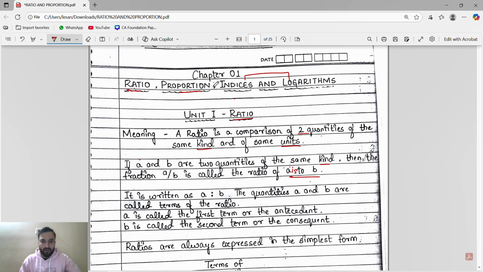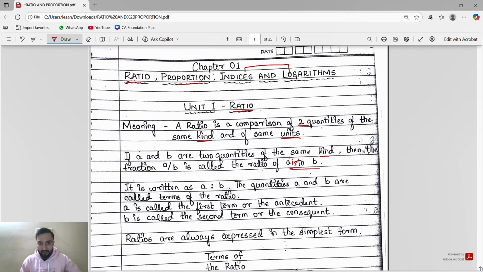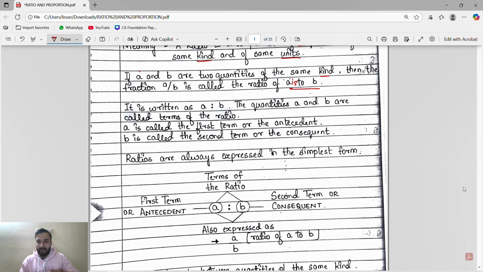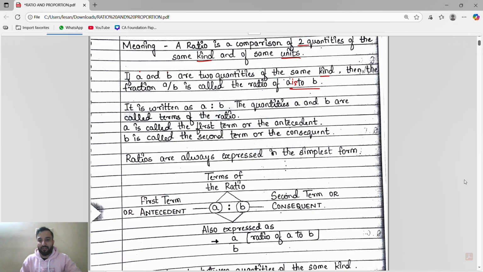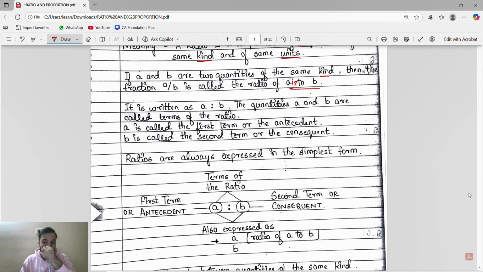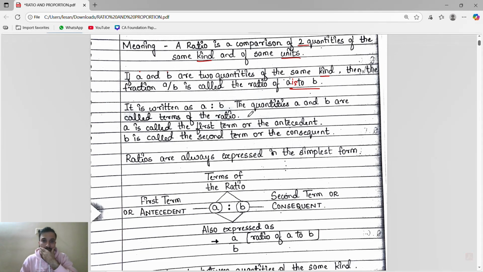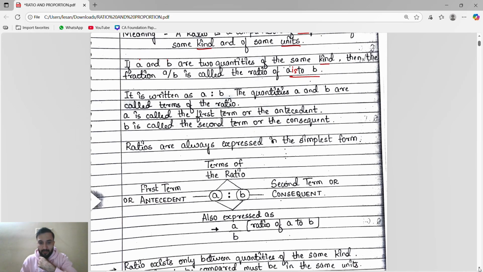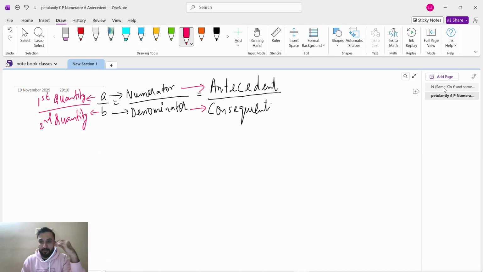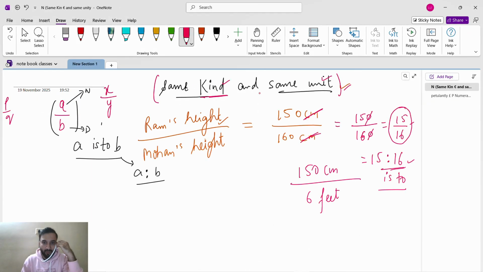You can write all these definitions. See, the thing is, I'm explaining to you sequence-wise, so it depends upon you how you are going to write the notes. This is the definition, sequence-wise. You can write same kind, same unit, and the expression or the example.